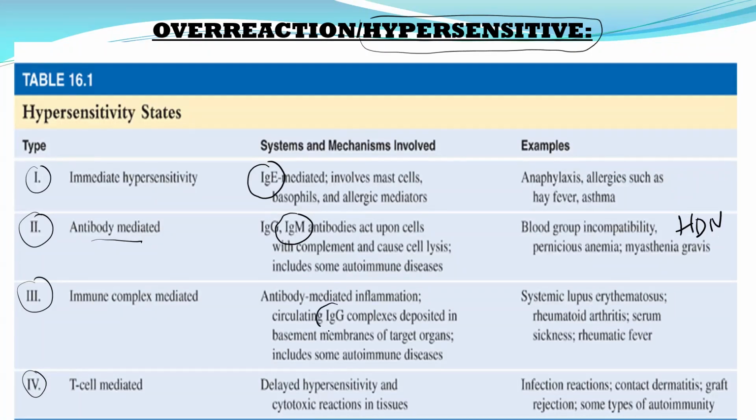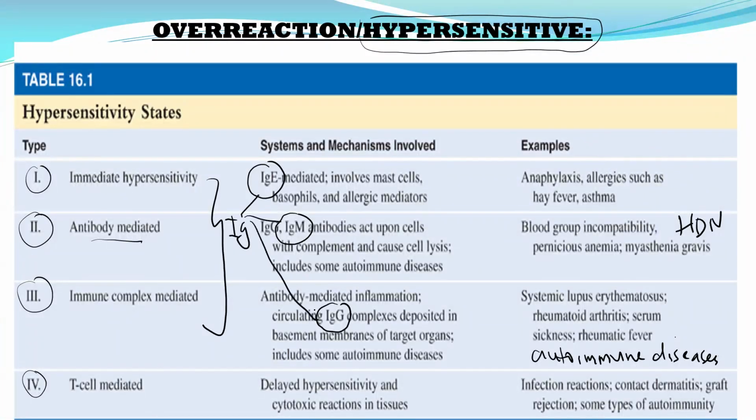Again, mostly it's caused by IgG that is overreactive, and they usually produce autoimmune diseases. So most autoimmune disease is actually caused by overreactive IgG, and this is type 3 hypersensitivity. So again, types 1, 2, and 3 are caused by IgE, IgM, IgG.